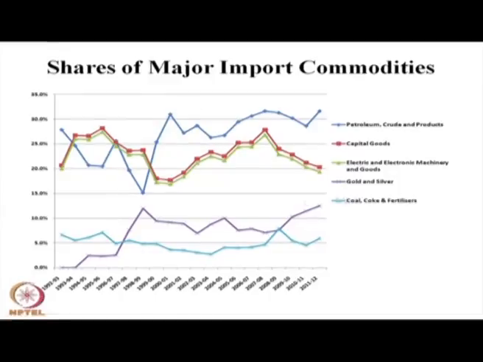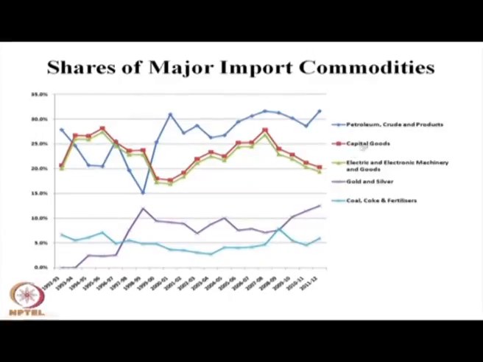And over the years, if you see, petroleum import has increased significantly. Similarly, capital goods import has been fluctuating over the years. Gold and silver was quite low up to 97-98, and has increased significantly. It constitutes nearly 12 to 14% of our import basket. After that, coke and coal, because of liberalization and the development of the iron and steel industry, the demand for coke and coal has increased significantly.